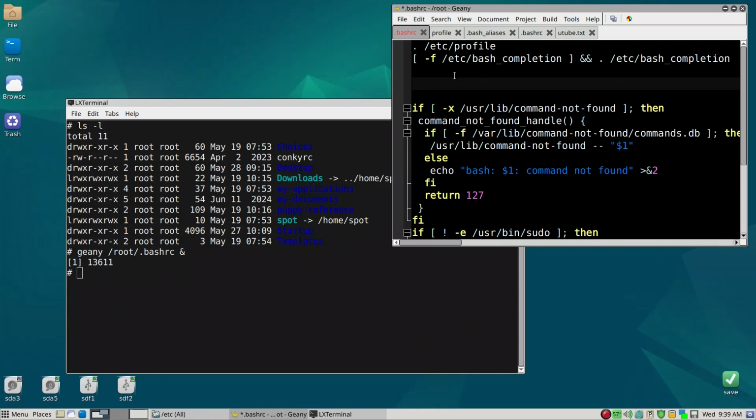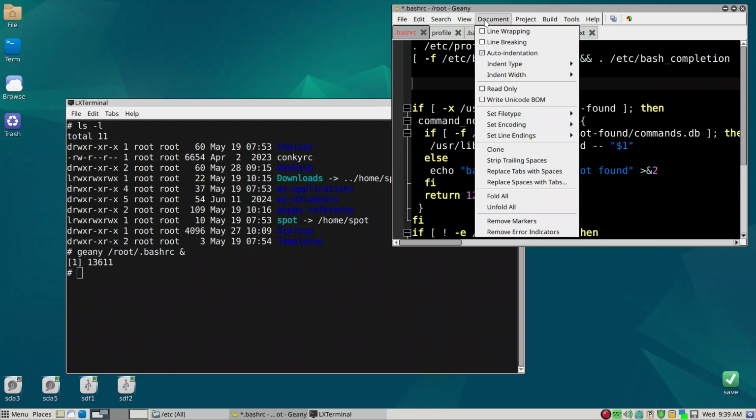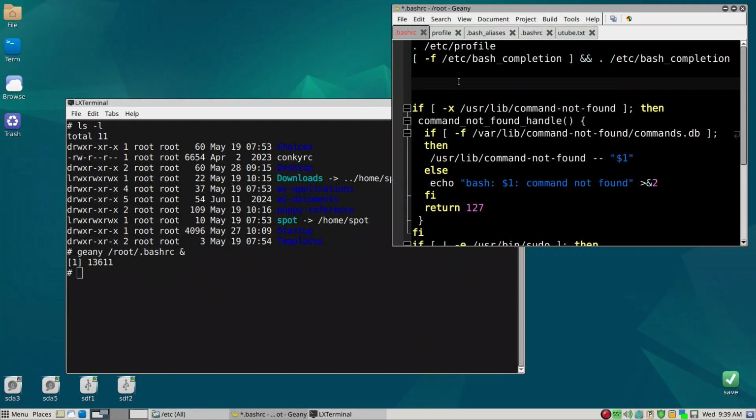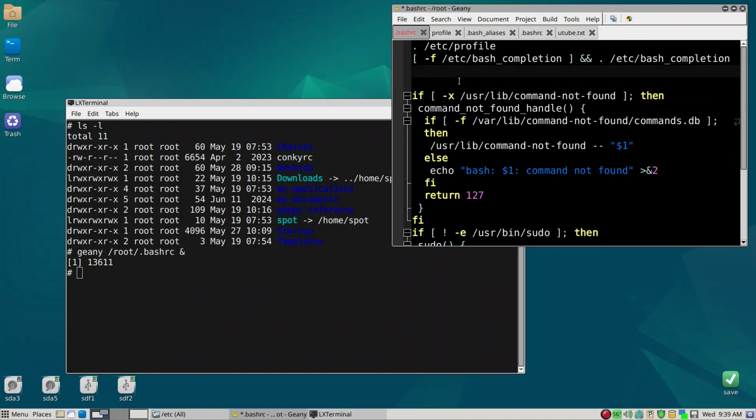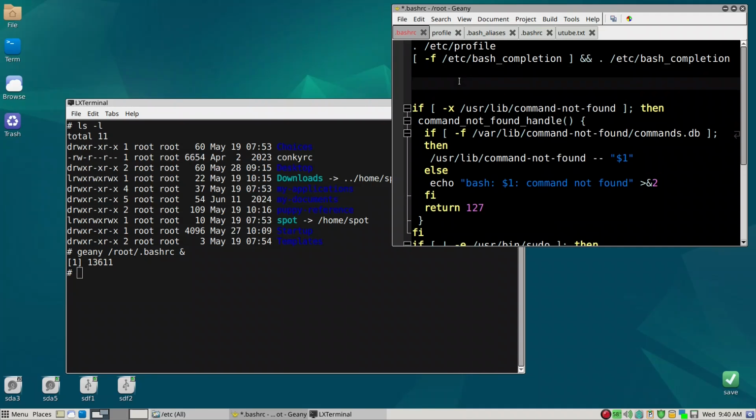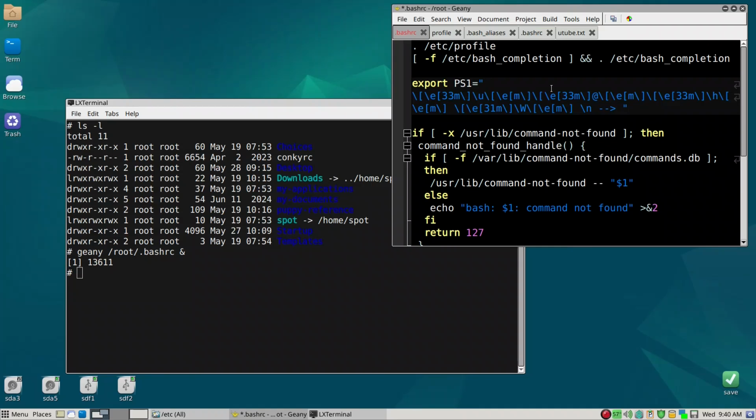What you want to do is put it fairly early in the bashrc. Let me just turn on line wrapping here. The default is there's going to be no space, so you just create a little space, and then paste what you just copied, and it's going to look like this. And then we're going to save it.